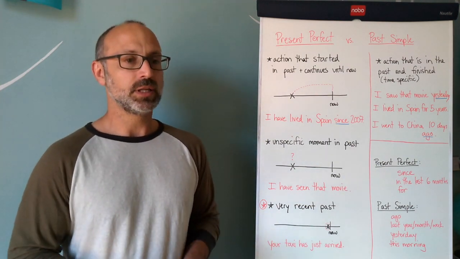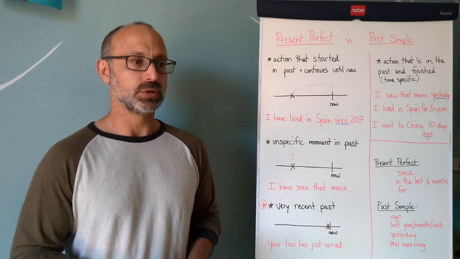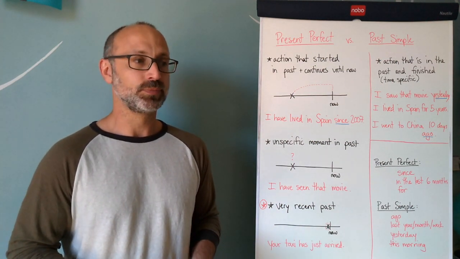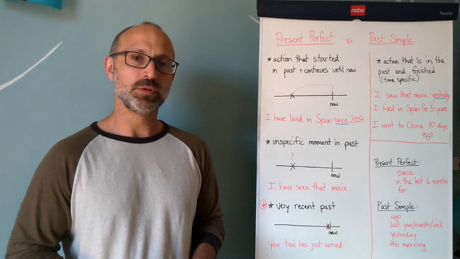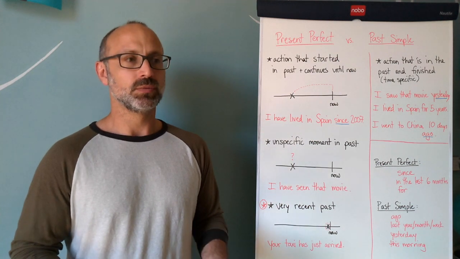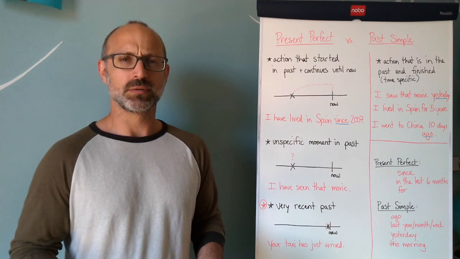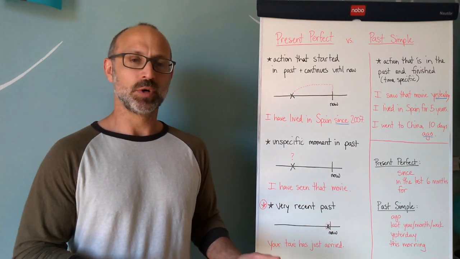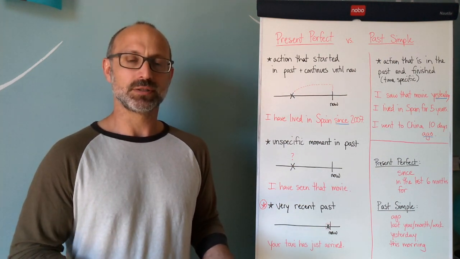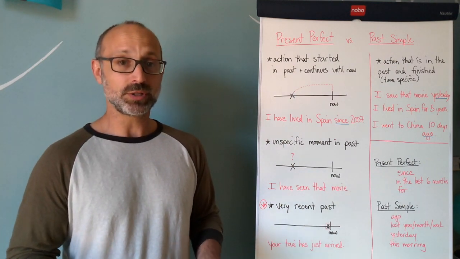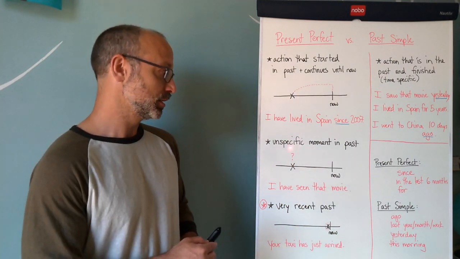All right, imagine that you're looking for a movie to watch tonight, and your partner says, "Hey, have you seen this movie?" "Yeah, I've already seen it." Okay, so when we say I've already seen it, we're actually referring to the past. All right, so it's a moment in the past that's finished, right? So one of the uses that we also have for the present perfect is this, all right?